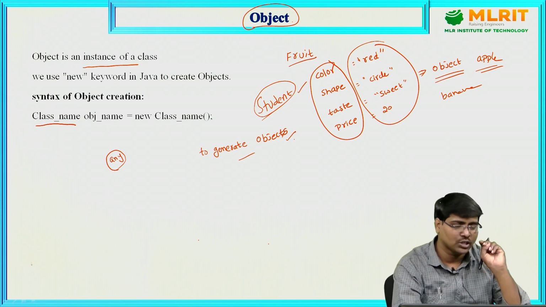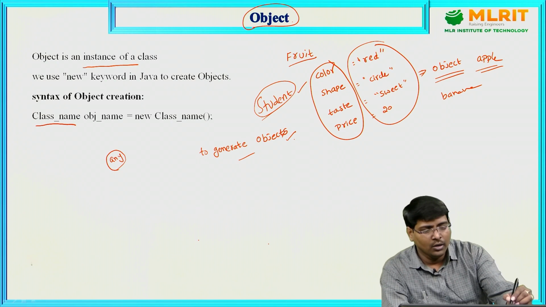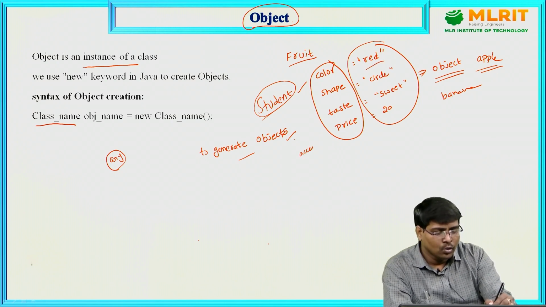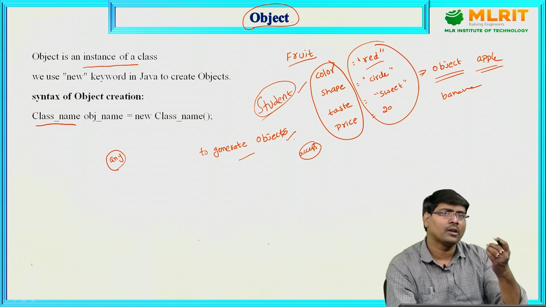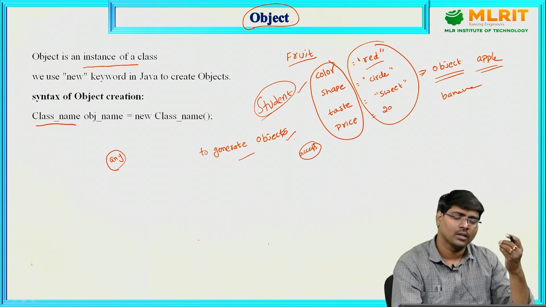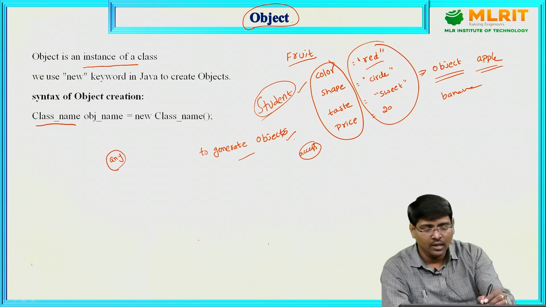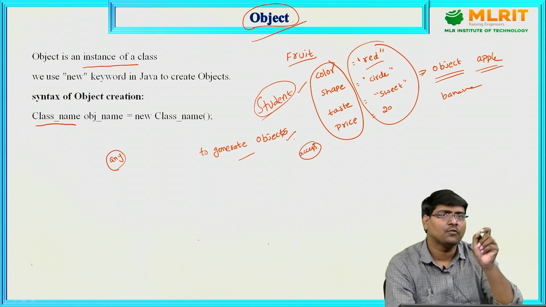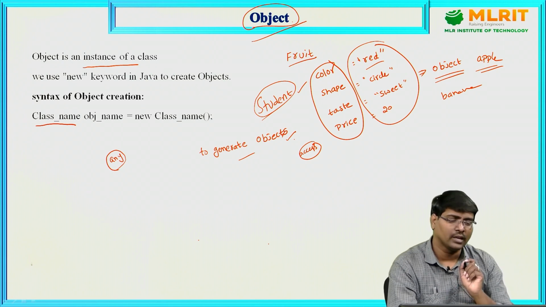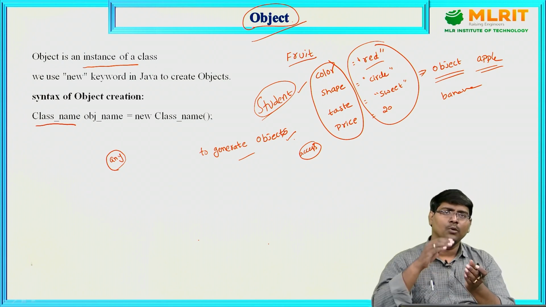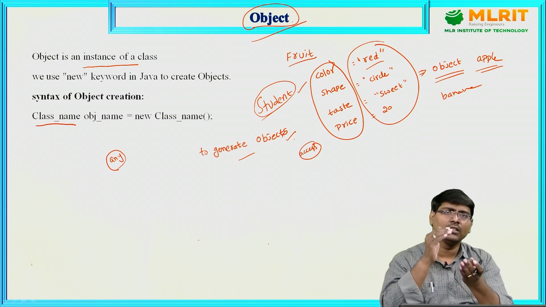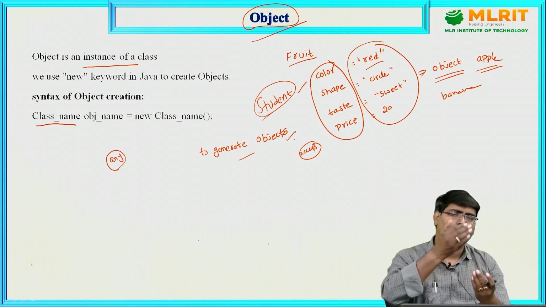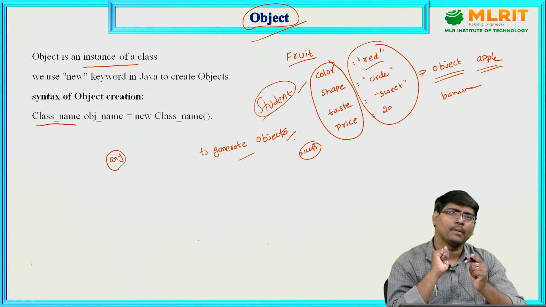Now the question is, if you want to assign some value or access some information from the class, compulsorily you need to create an object for the class. Clear my point? For example, a class is created with some members. Variables and methods are generally called members.